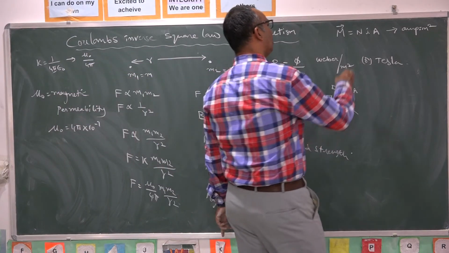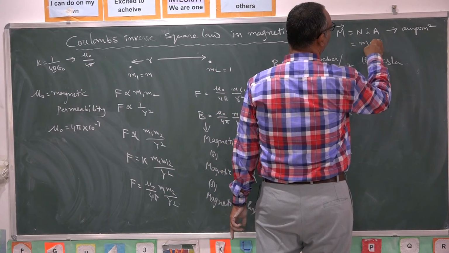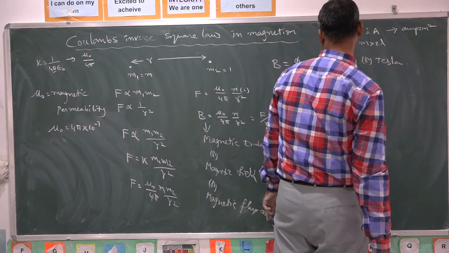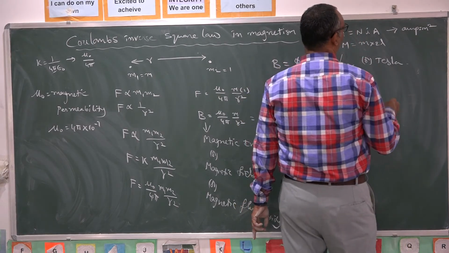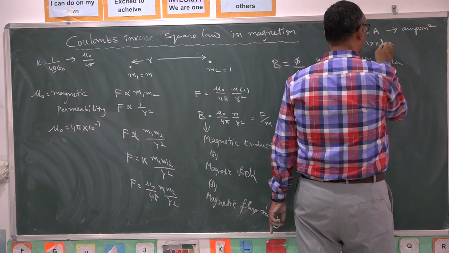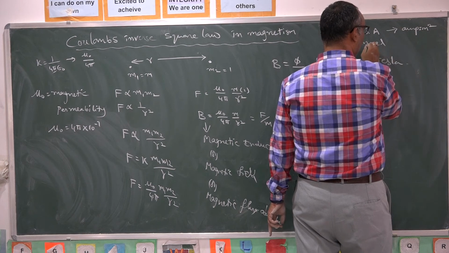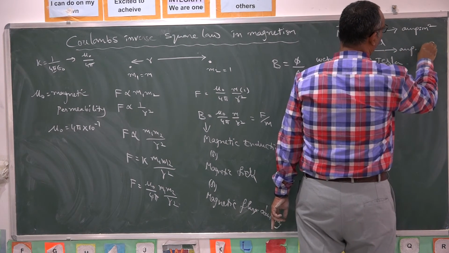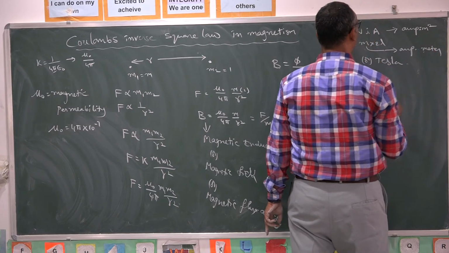But magnetic moment is defined as the product of pole strength into length of the magnet. So pole strength into length of the magnet has ampere meter square. If you separate length, M, the pole strength, should have ampere meter as SI unit.